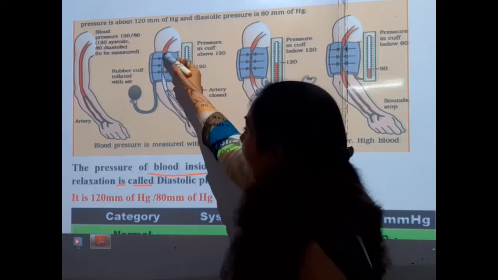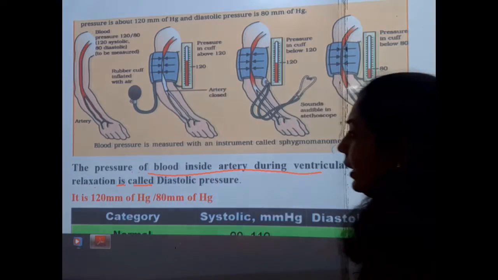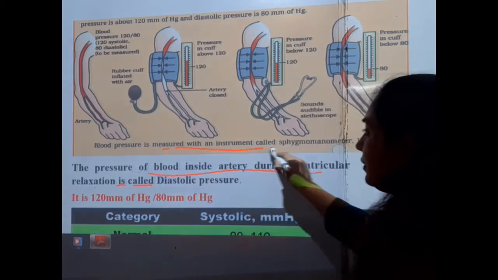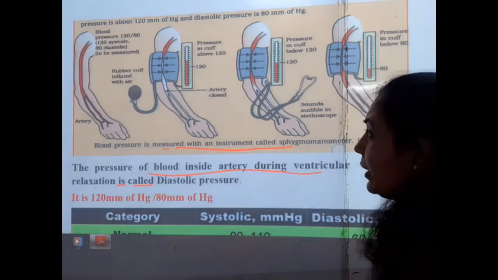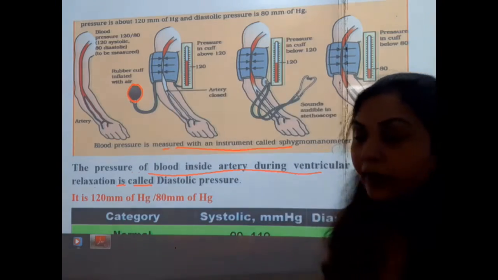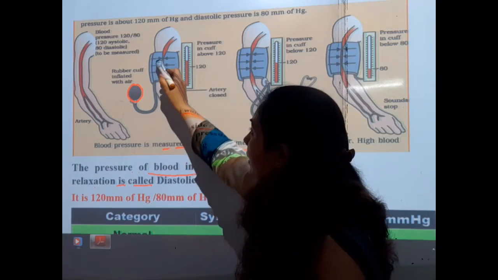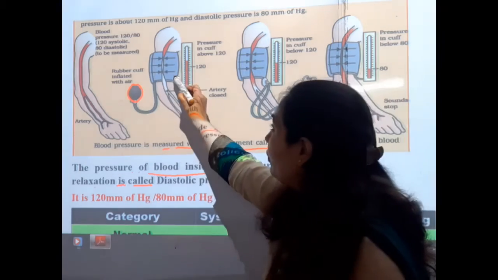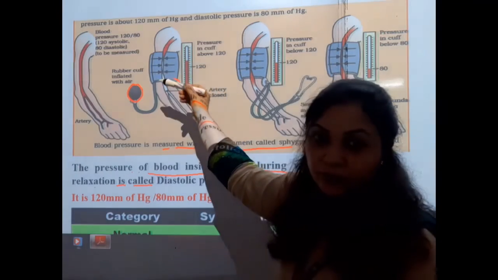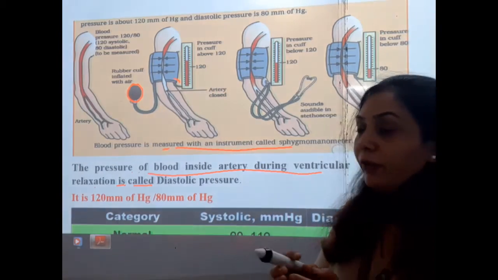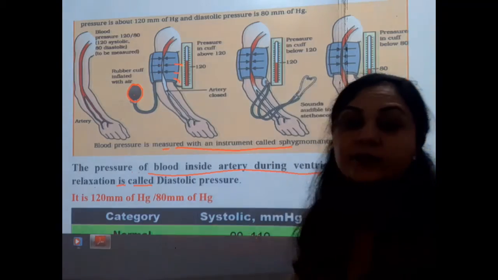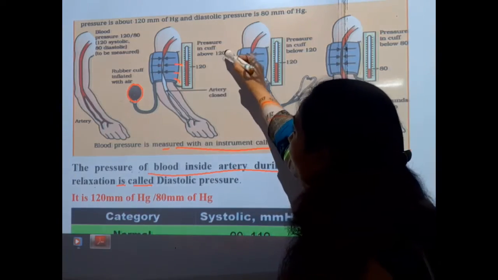You are looking here at the sphygmomanometer, which measures the blood pressure in the arteries. The blood pressure is measured by this instrument, called the sphygmomanometer. What happens is that this rubber cuff is inflated with air, and it creates a pressure on the arm. When the artery is pressurized, the blood flow is stopped. Afterwards we release the cuff, the pressure against the artery wall is released, and finally we measure the pressure.